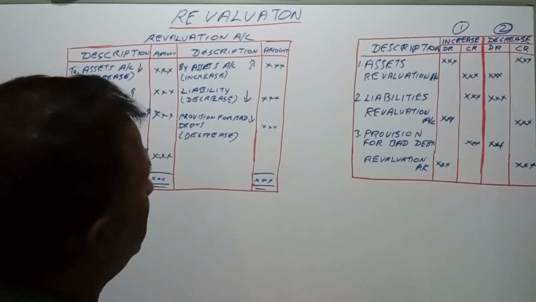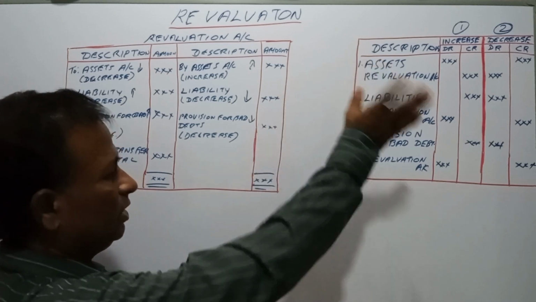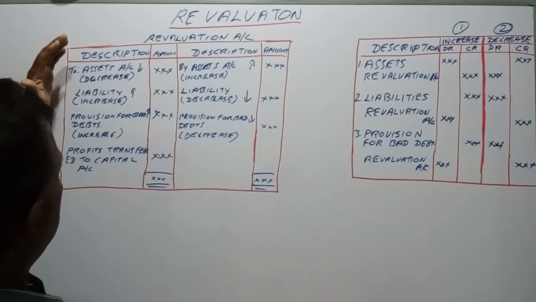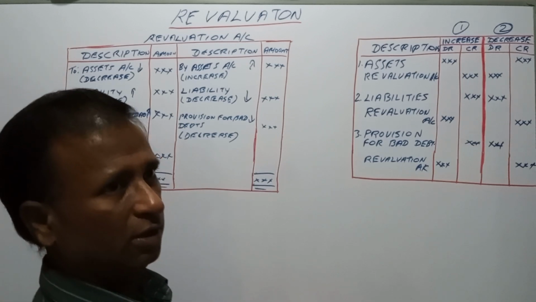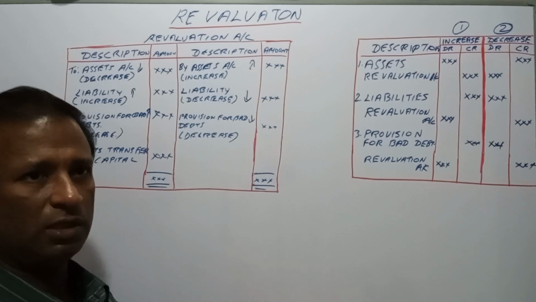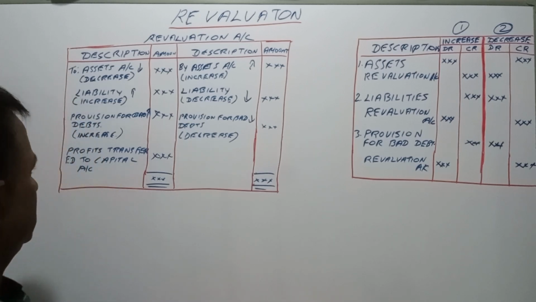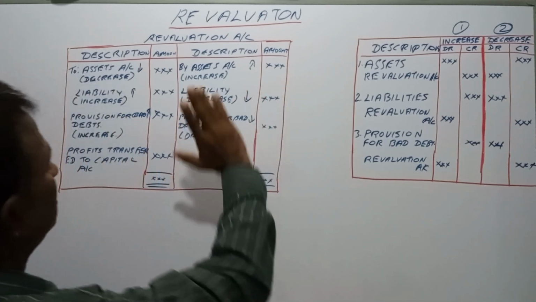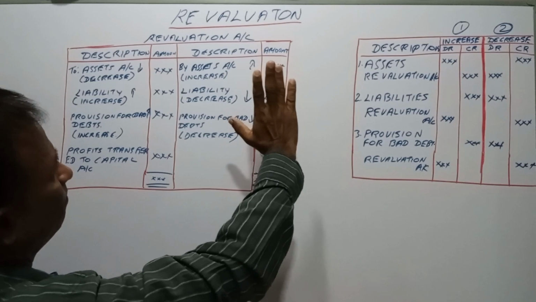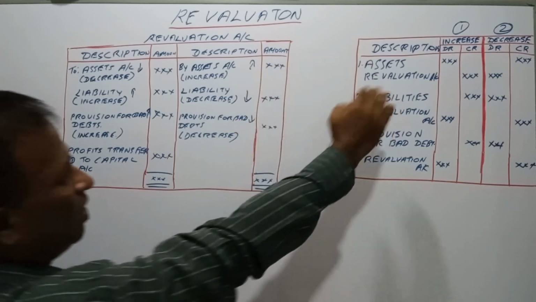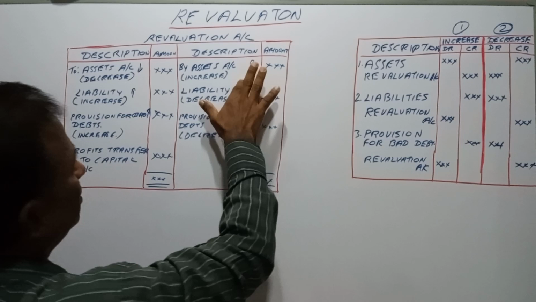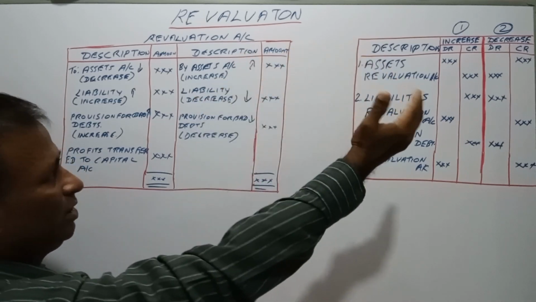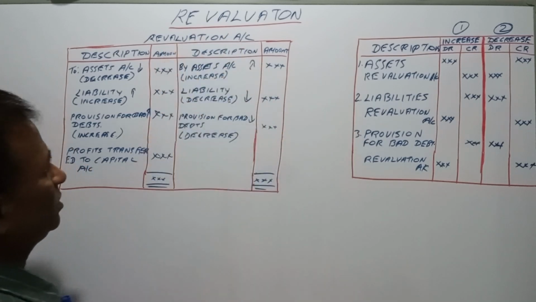So the revaluation account will consist of assets and liabilities. If there is any increase in the assets, the assets account will be debited and credited to the revaluation account.